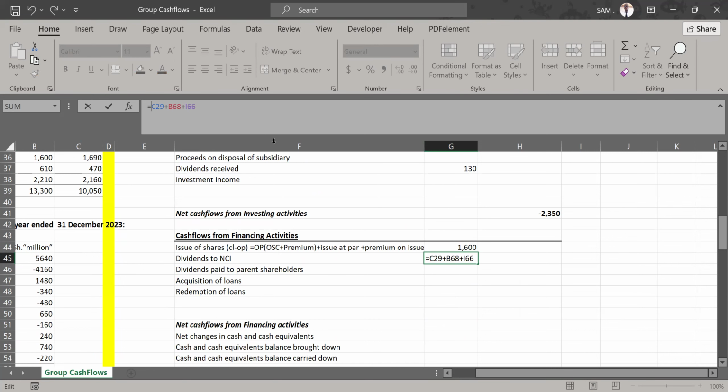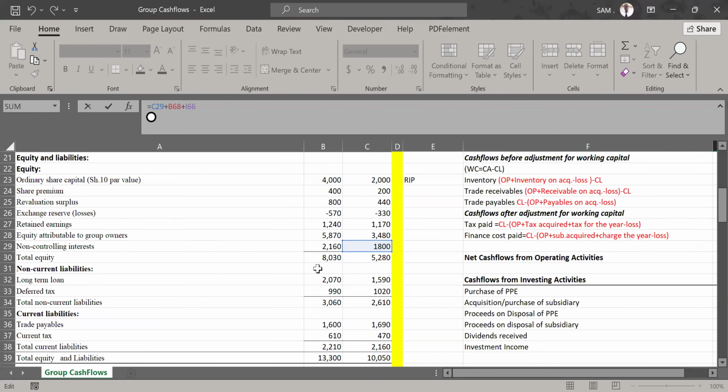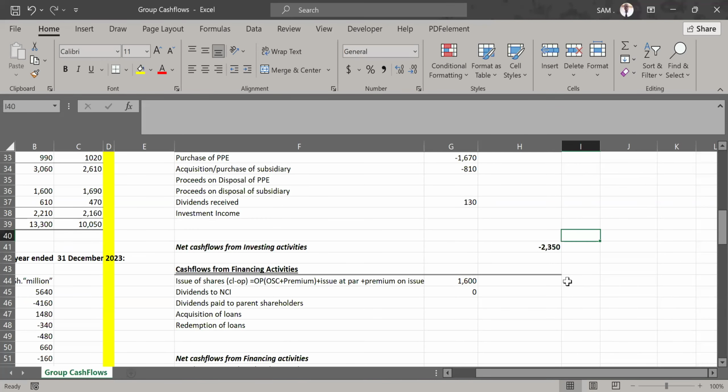So if we compare that with the closing balance in this NCI account, the closing balance is 2160. If we compare that with the opening plus the adjustments, you realize there were no dividends paid because the net effect is zero. So there were no dividends. That's how we determine the movements in the NCI account.